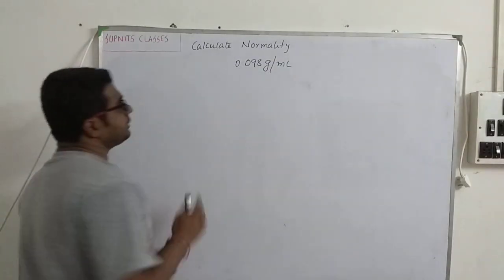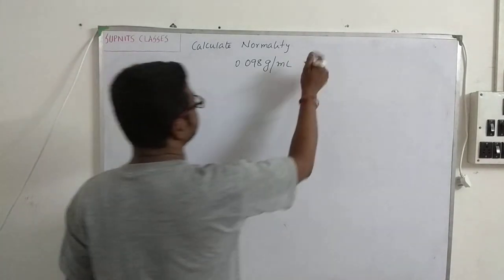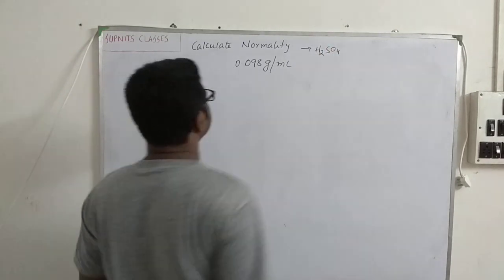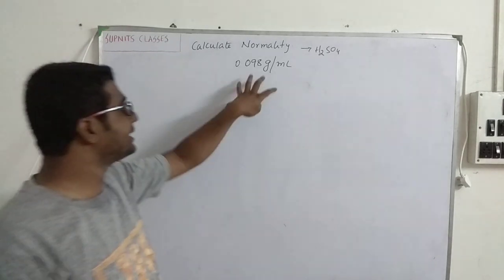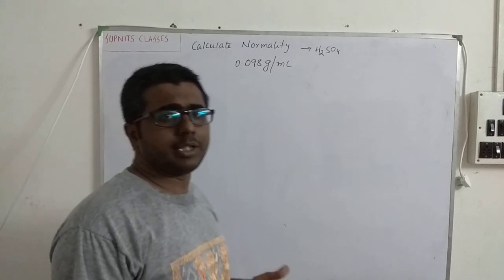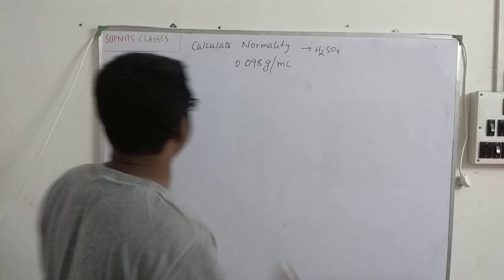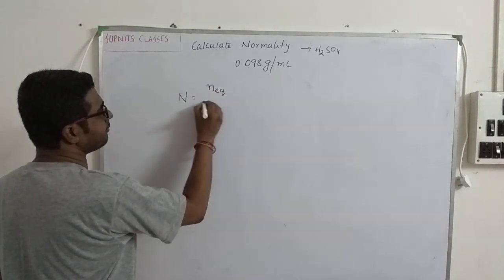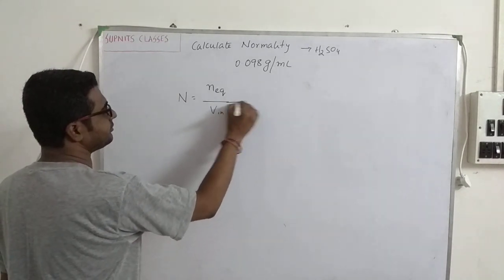Okay, our next problem is to calculate normality. Here it is given, this is for H2SO4, as 0.098 gram per milliliter. This looks like a density, gram per milliliter. Now I have to calculate normality, so we first have to know the formula of normality. Normality is equal to the number of equivalents by volume in liters. That's what we want.